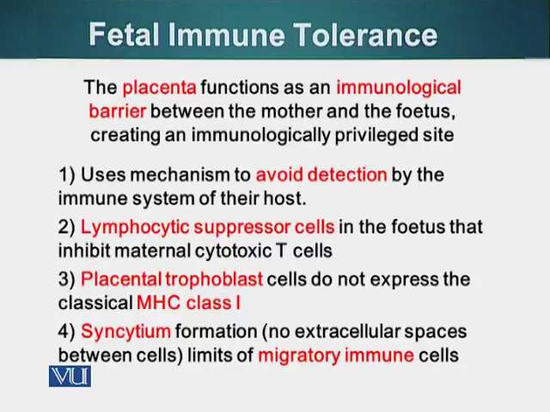The second strategy is lymphocytic suppression. There are special cells that can suppress the immune system, and they also become active in suppressing the immune system. Placental trophoblast cells do not express MHC class 1 molecules. We haven't talked about MHC class 1 molecules, but it is a type of molecule that plays a role in activation of certain types of T cells which can mount a response. Also, there is syncytium formation, which deletes the intercellular spaces, so immune cells cannot enter the fetus.